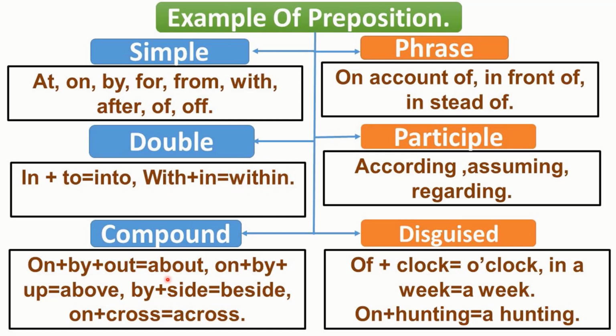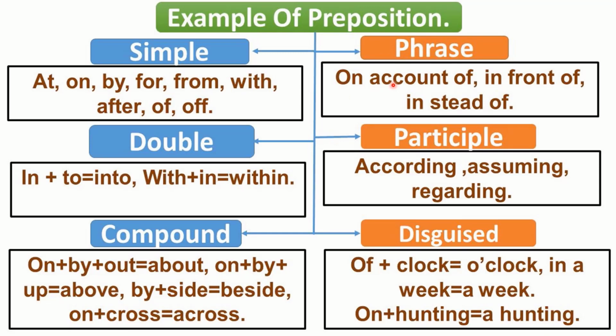But in compound preposition, you cannot recognize the elements forming them. In compound preposition, you can find the examples where the preposition is formed by simply putting the preposition side by side.